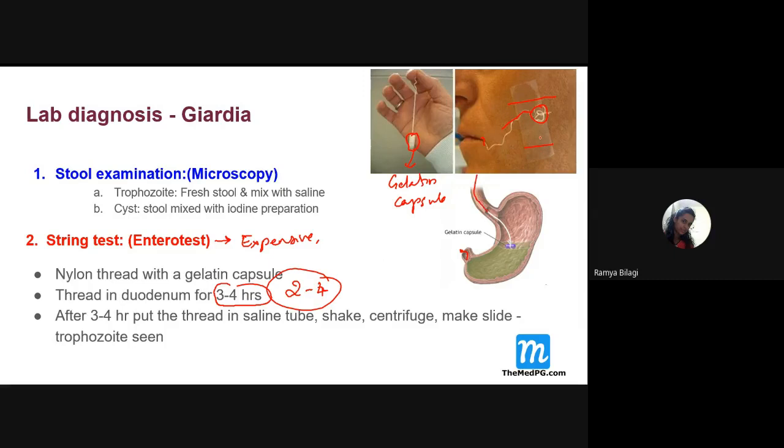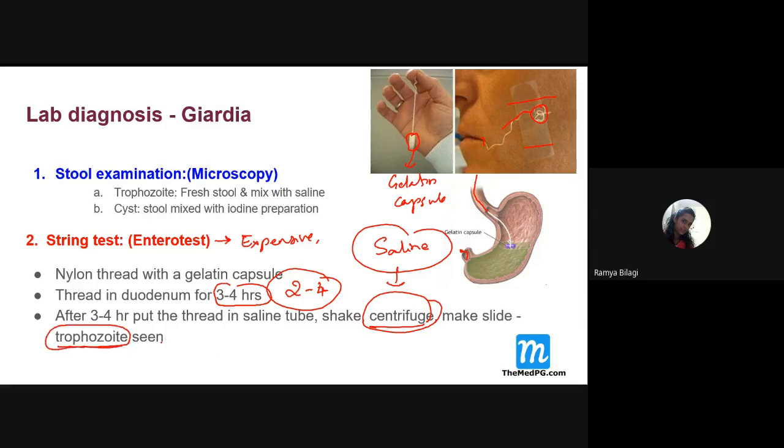Then after that we will pull out this thread. Then we will put this thread in saline. We will put it in what? Saline. Then we will do the centrifuge. Because of this centrifuge the trophozoites will be concentrated, and then we will take that centrifuged saline solution and put it under the slide. In the slide we can see what?